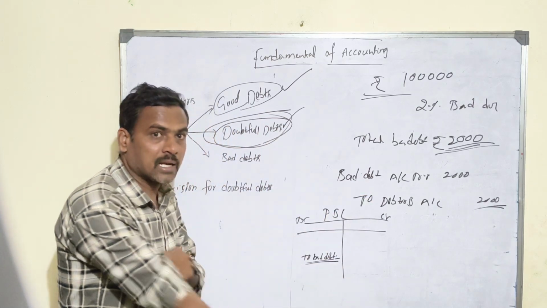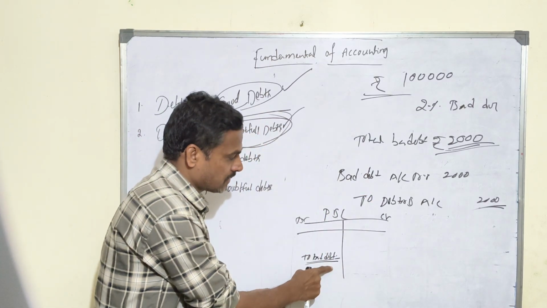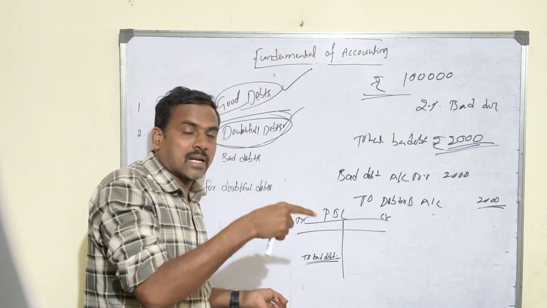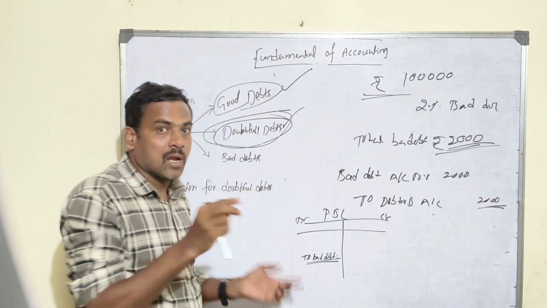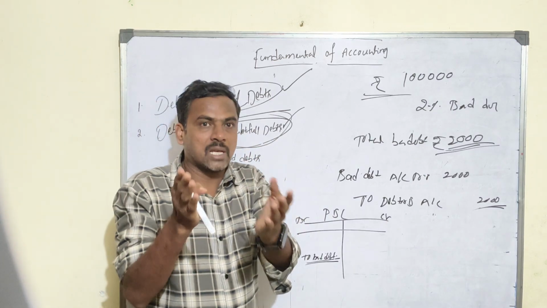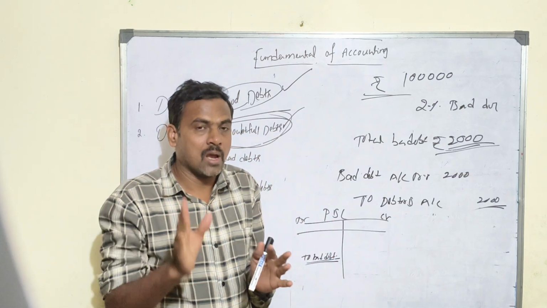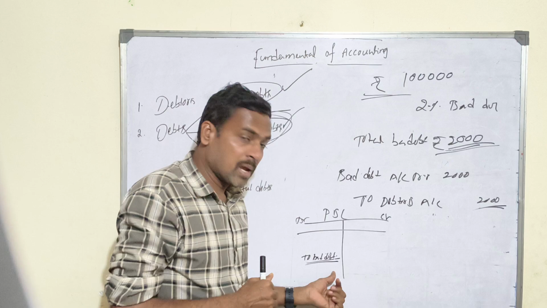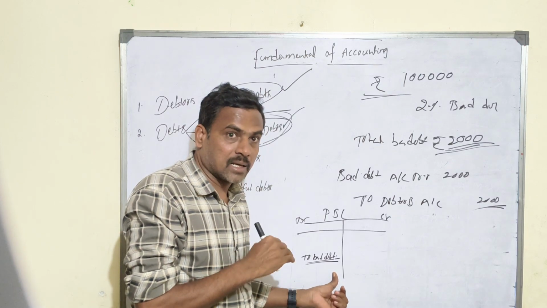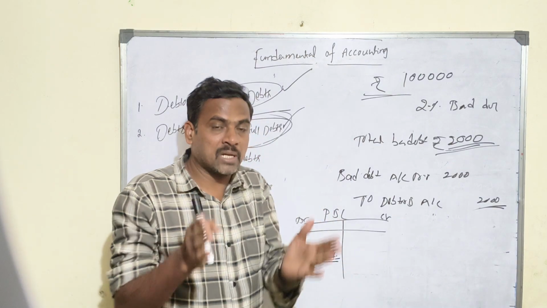My P&L will directly impact the net profit. When there is a sudden decrease in the net profit, all of a sudden my shareholders will ask the management of the company, hey boss, why is profit reducing suddenly by this extent? Government will ask.